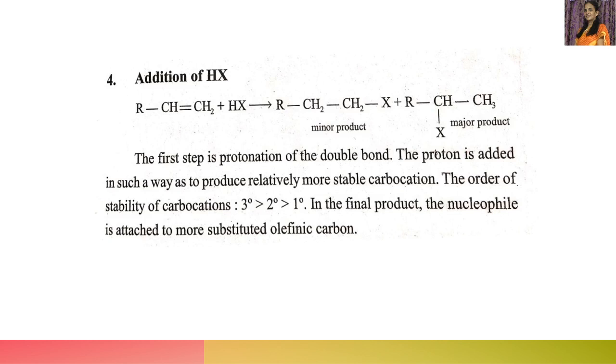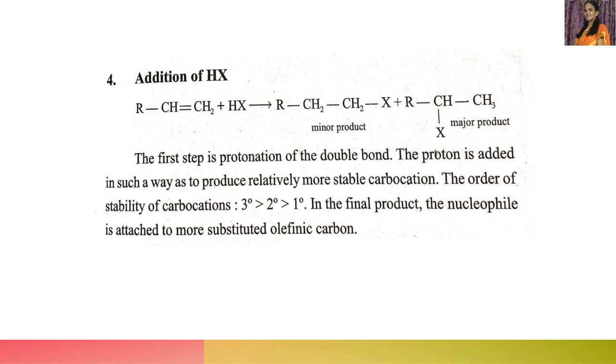Here, first of all, let's discuss the addition of HX. RCH double bond CH2 is an unsymmetrical alkene. How do you say that it is unsymmetrical? Because the doubly bonded carbons have dissimilar groups attached to them. This carbon has two hydrogens attached, whereas this carbon has one hydrogen and one alkyl group. Thus, it is an unsymmetrical alkene.